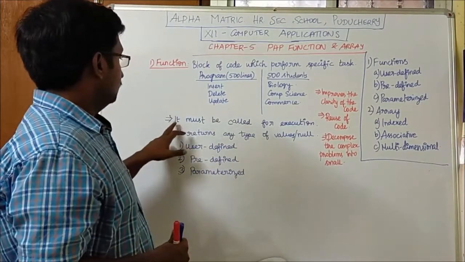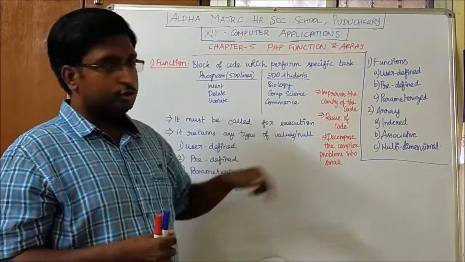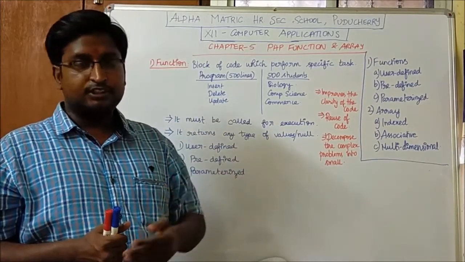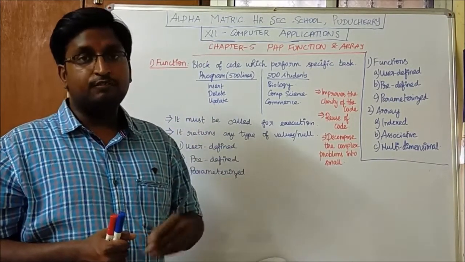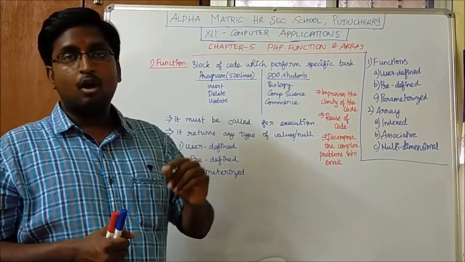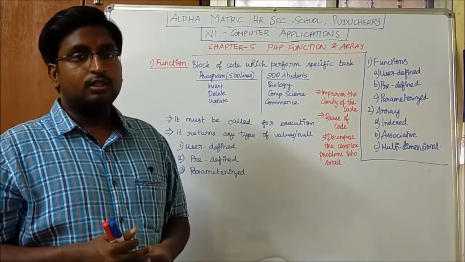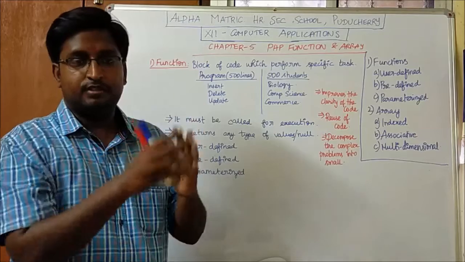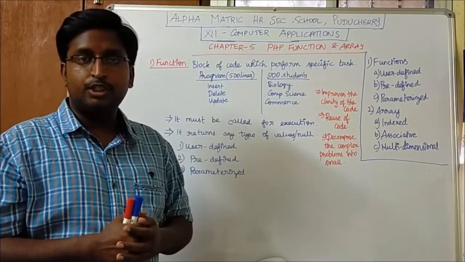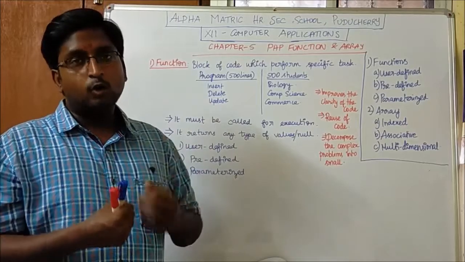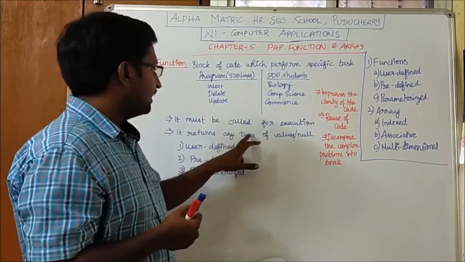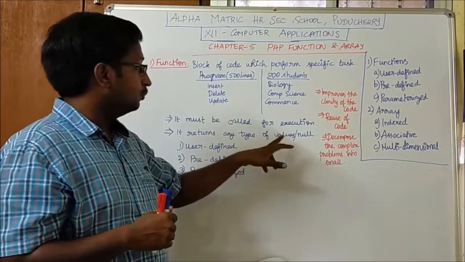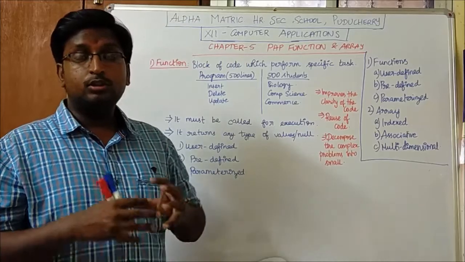So the function must be called for execution. We have prepared to declare the function. How to execute the function? We have to call the function. We have declared the function for performing a specific task, we have called the function for execution, and it returns an output. It gives an output of any data type, of any types of values. It may be an integer or string, whatever it may be, and it also may be a null value. So this is all about the function.